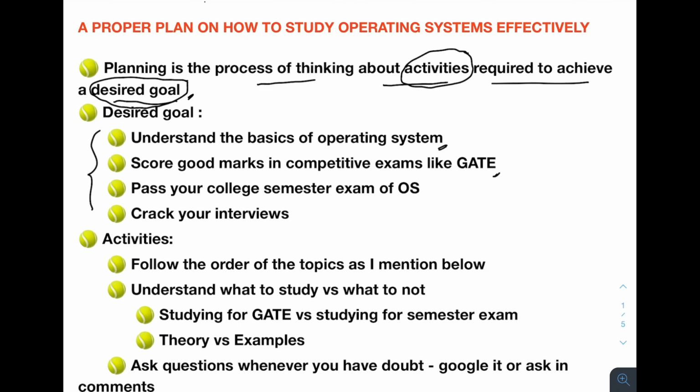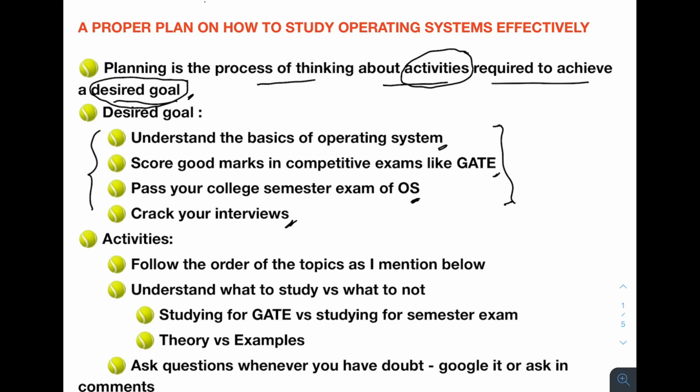Other can be operating system is a course in your semester. You are in second or third or fourth semester, and operating system is one of the courses in a semester, and you want to pass this operating system exam. And the last reason can be you have some tech related interviews, and in that interview they will be asking you some questions related to operating system concepts, and you want to clear your interviews. So any of these reasons can be your desired goal.